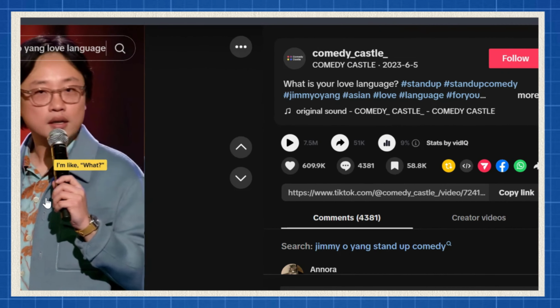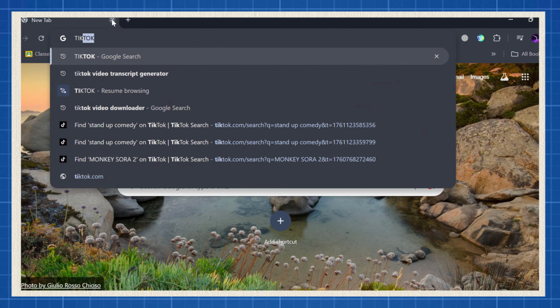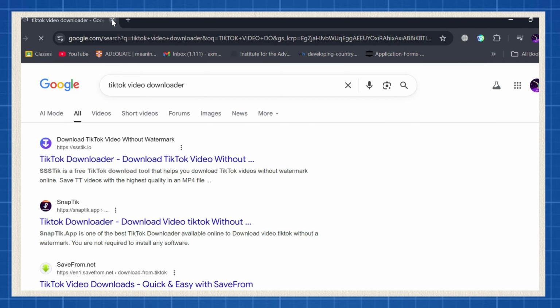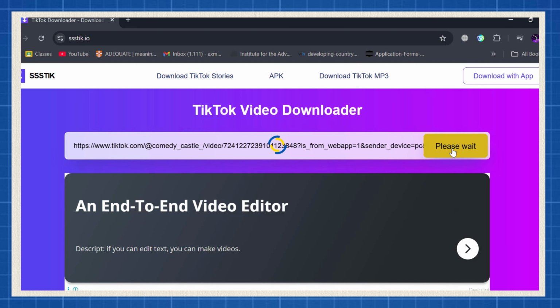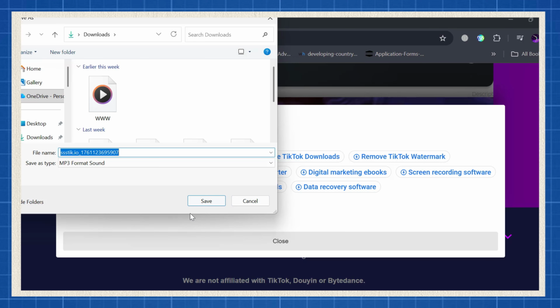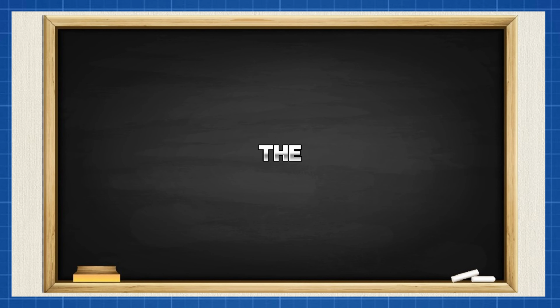Step 2, extracting the audio. Now that you've got your clip, it's time to grab that audio. Go to any TikTok video downloader. You can find tons with a quick Google search. Paste your video link, hit download, and choose the MP3 option. Save that MP3 somewhere easy to find, because we're going to need it in just a minute. That gives you the sound file of the comedian's voice, ready to sync up with your animation.